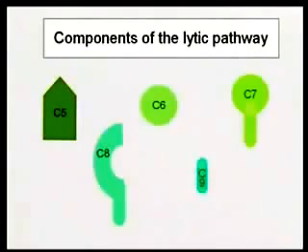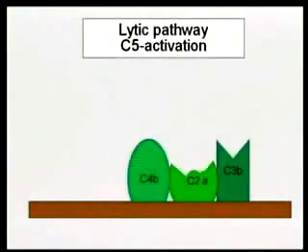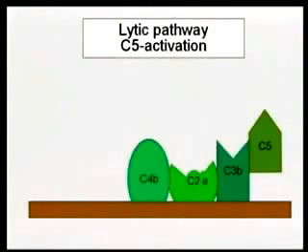Okay? So what happens? Here's the C5 convertase. Which is this? Is it the classical pathway or the alternative pathway? Classical pathway, okay? How do you know? If there's C4 there, it's classical pathway, or lectin pathway. I mean, it could be lectin pathway as well, but it's not alternative, okay? So here's a C5 convertase. So what does the C5 convertase do? It acts on C5, and it clips C5 into C5b and C5a.